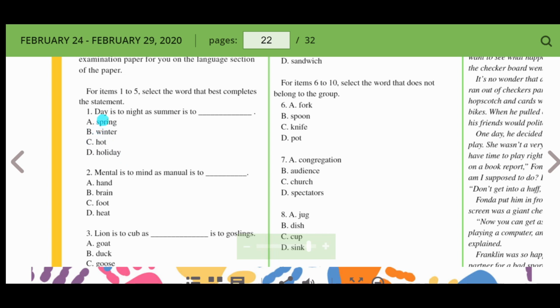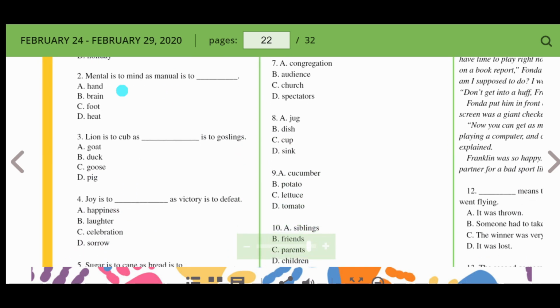A useful tip is to look at the relationship between these two terms in order to find the relationship between the second. So day is opposite to night. So what then is opposite to summer? And our answer would be winter.